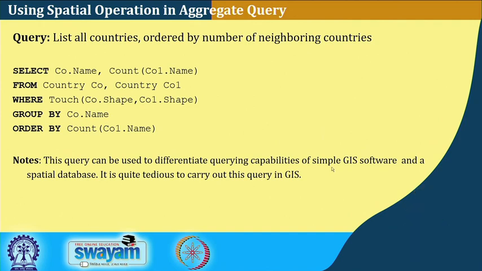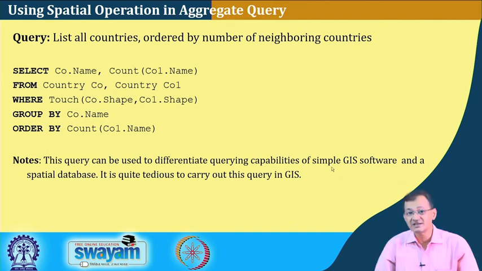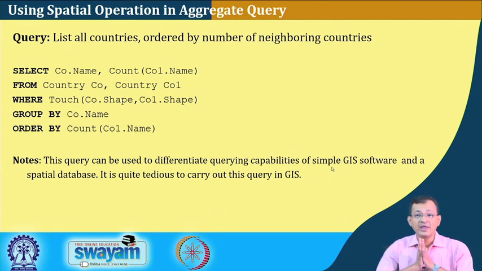So, what we see is CO.name and count of CO1, that is another instance of the country, where the name is equal to country CO1. That means we are doing a self join. Then, in order to make them neighbors, touch(CO.shape, CO1.shape) should hold, meaning they are touching each other, and it is grouped by CO.name and ordered by the count of CO1.name, right.